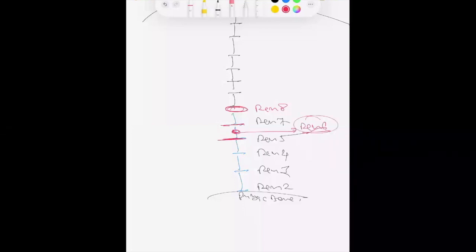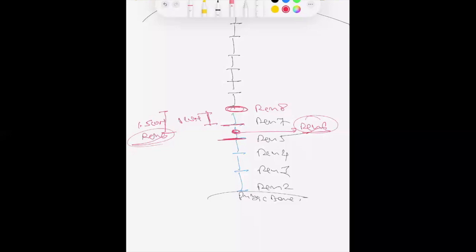So if I ask you, tell me the location of Ren 7, you can tell 1 cun. But if I ask you, tell me the location of Ren 6, you will tell 1.5 cun. That is Ren 6. Only this is the variation. Otherwise, all the points are following the same schedule, same pattern. Only Ren 6 is 1.5 cun below.